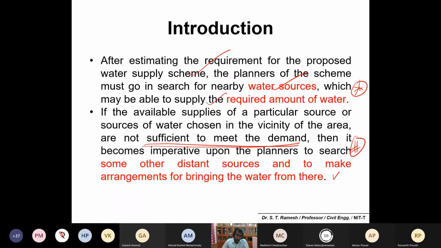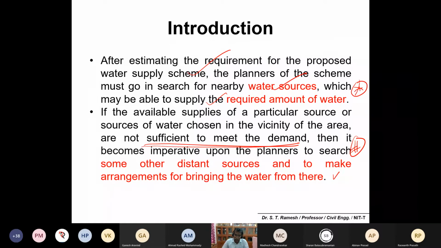They may also transport water through rails. Another situation I heard about, I think three years before, is that they were in a position to treat water already stored in quarries. After mining of stones, rainwater had been stored there, and people took the option to treat that water and supply it to Chennai city to meet the demand.